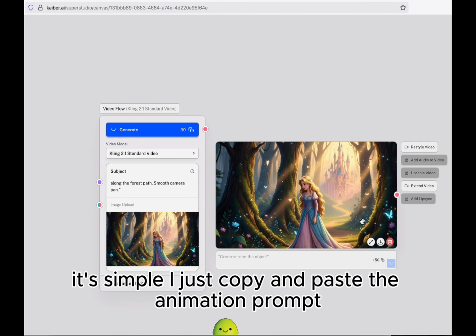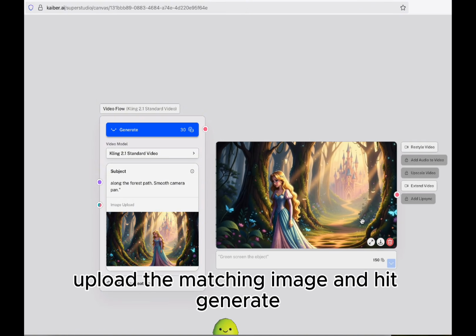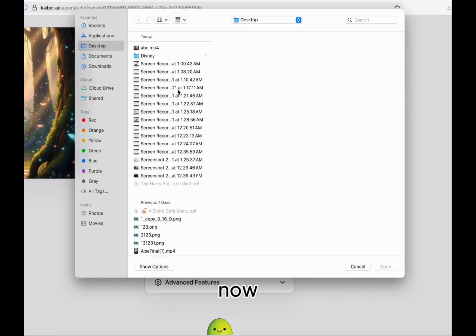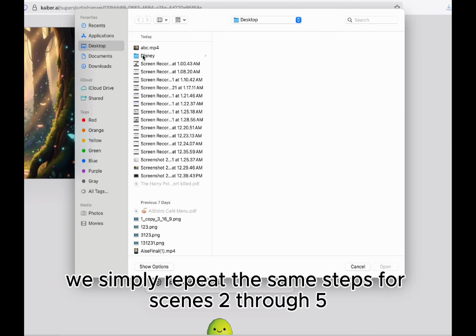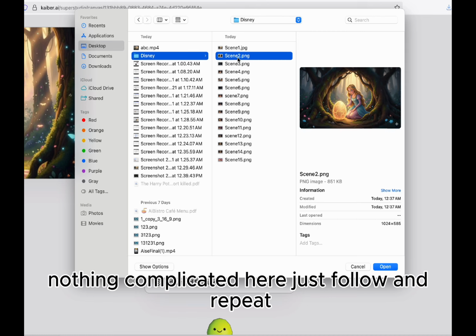I just copy and paste the animation prompt for this scene, upload the matching image, and hit generate. Easy peasy. Now we simply repeat the same steps for scenes 2 through 5. Nothing complicated here, just follow and repeat.